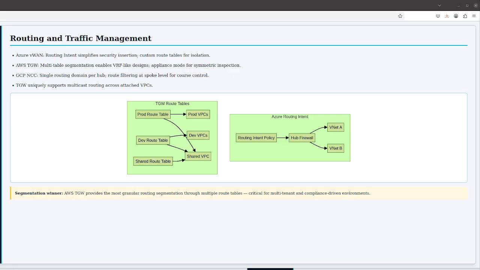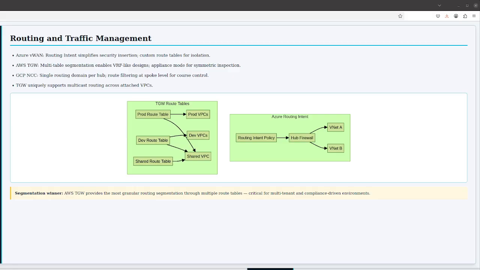Route tables inside the hub allow you to control this. You can create custom route tables and associate connections with specific tables to build isolated routing domains. Azure also introduced routing intent, which allows you to declare that all private traffic or all internet traffic must be inspected by a security appliance, Azure Firewall, or a partner NVA before being forwarded.